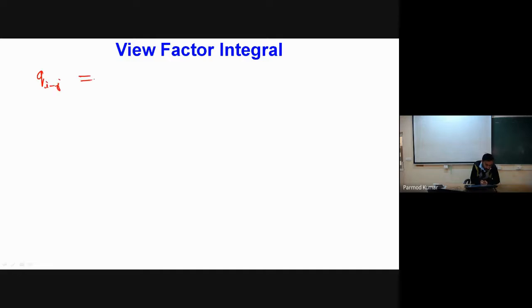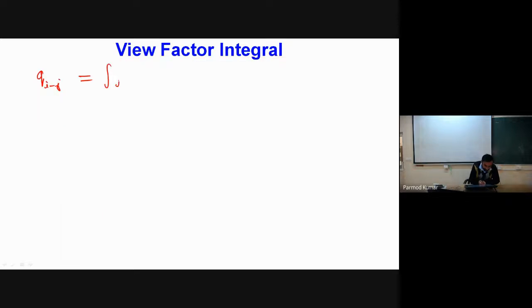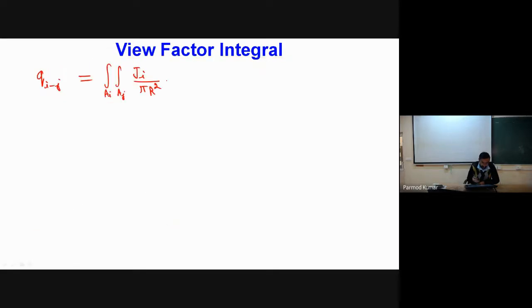So Q I to J equals the integral over Ai and Aj of Ji divided by pi r square, because I can write J divided by pi, times cos theta I cos theta J dAi dAj. This is my total heat transfer leaving surface I and falling on surface J.